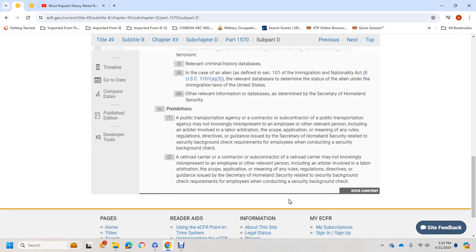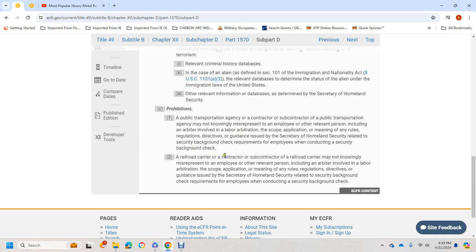C. Prohibitions. 1. A public transportation agency, or a contractor or subcontractor of a public transportation agency, may not knowingly misrepresent to an employee or other relevant person, including an arbitrator involved in a labor arbitration, the scope of the application, or meaning of any rules, regulations, directives, or guidance issued by the Secretary of Homeland Security related to security background check requirements for the employee when conducting a security background check.